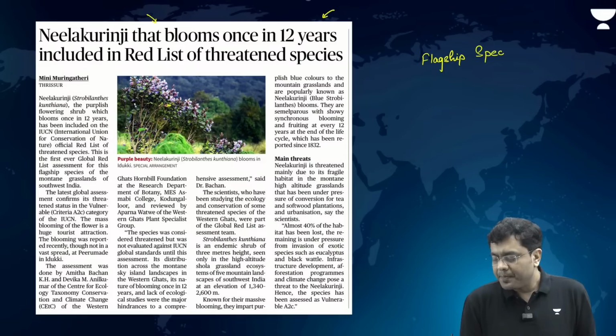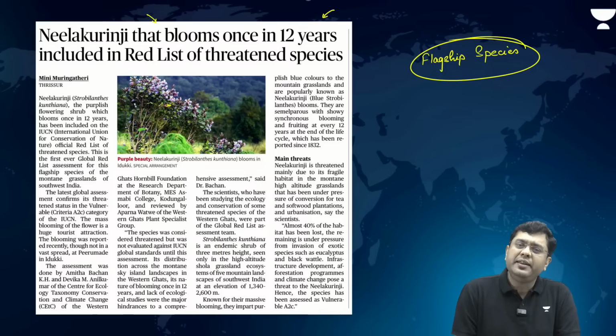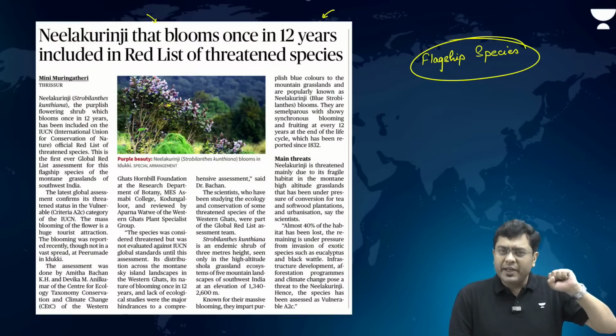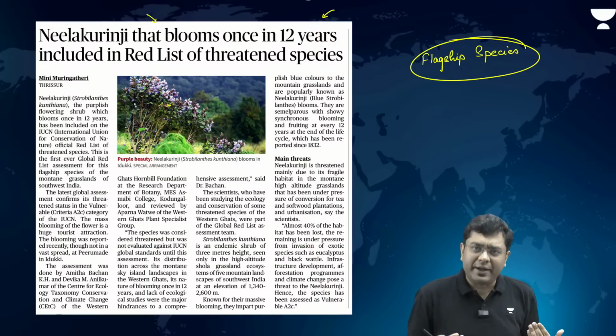In fact, the Nilgiris, meaning the Blue Mountains, have gained their name from this famous flower Neelakurinji. It is quite famous in the region of the Nilgiri mountains, around Karnataka and Tamil Nadu.